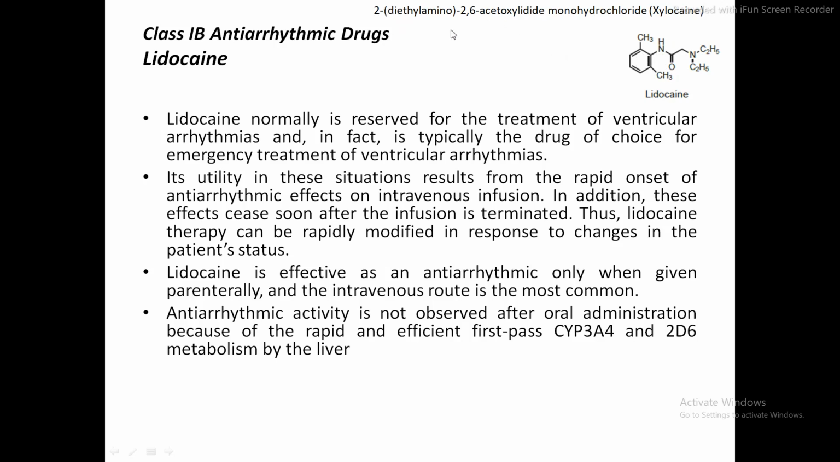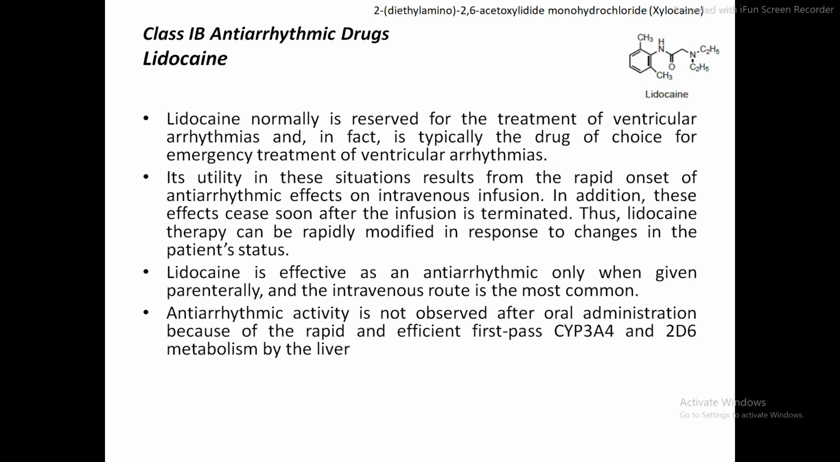Over here it is mentioned differently, but I think whatever I have described to you, the IUPAC nomenclature of lidocaine, is simple as compared to this one, right? So what is the IUPAC nomenclature of lidocaine? 2-diethylamino-N-2,6-dimethylphenyl, and the remaining portion, that is the acetamide. Okay, so this is the IUPAC nomenclature of lidocaine.